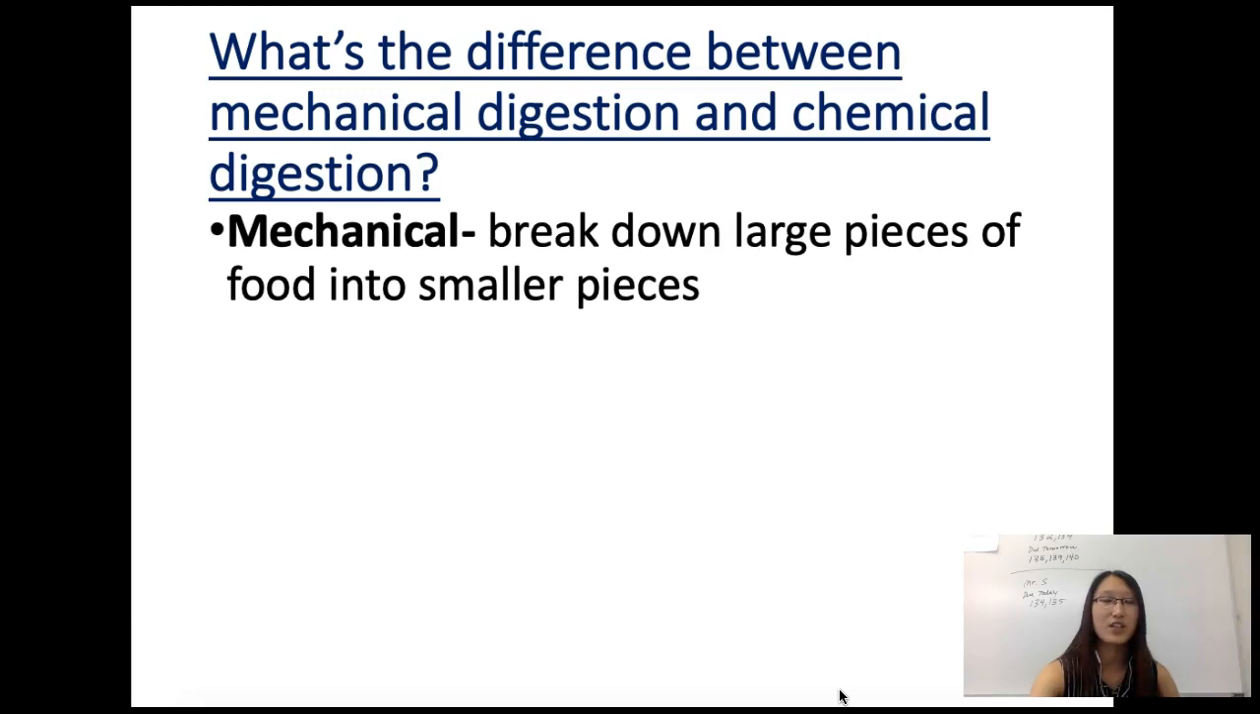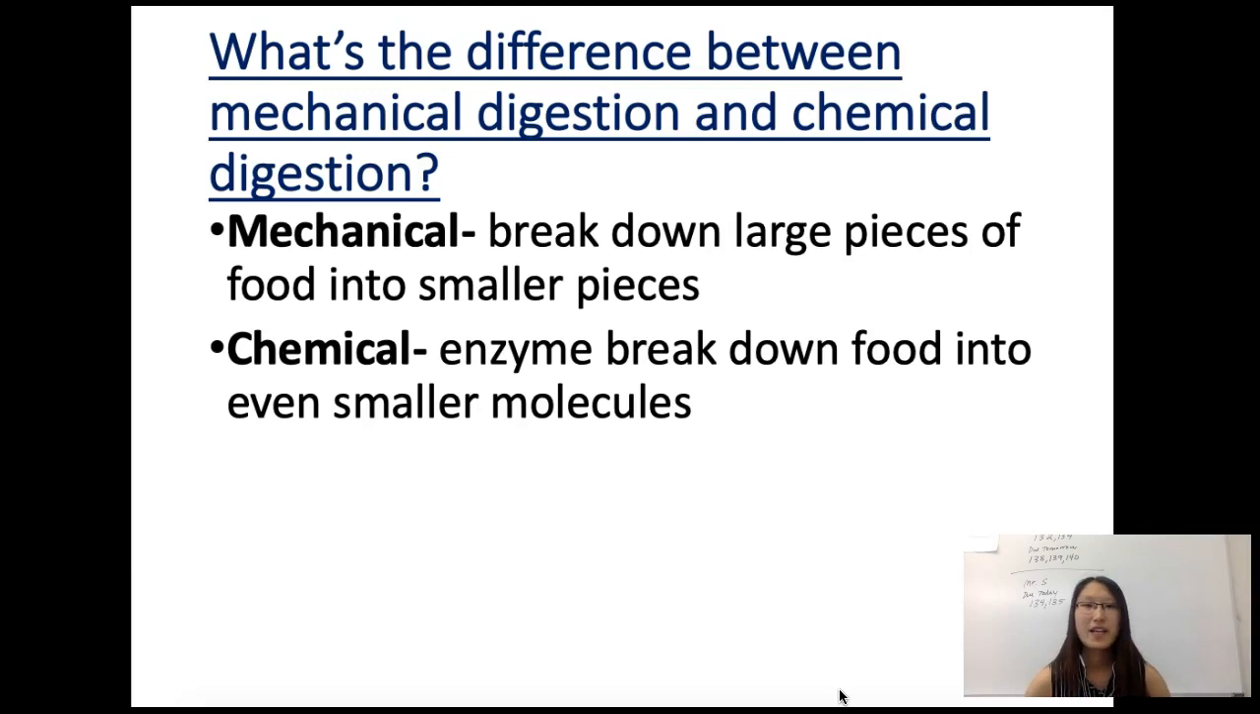So there are 2 types of digestion. One is called mechanical digestion, and one is called chemical digestion. Mechanical digestion allows you to break down large pieces of food into smaller pieces. When you actually chew on the food, and your mouth can feel the food becoming smaller pieces, that's called mechanical digestion. Chemical digestion is when there are enzymes in your mouth that break down the food into even smaller molecules. This is something that you can't even feel, and you can't see the really tiny molecules. There are chemical reactions going on to break down the food into really tiny pieces.